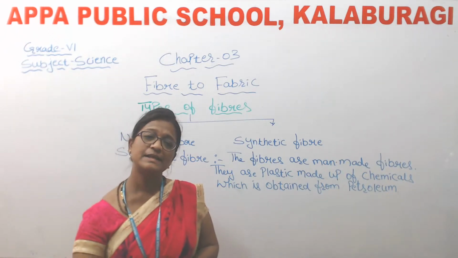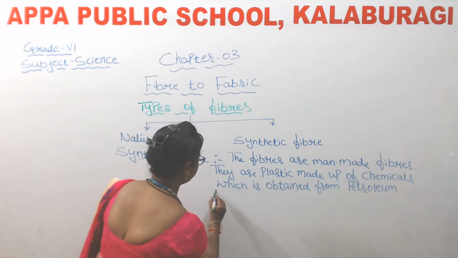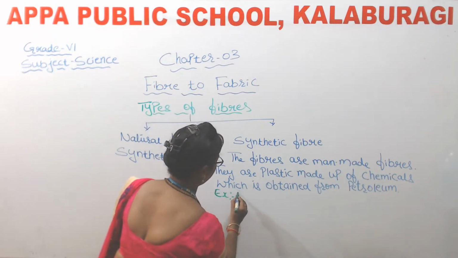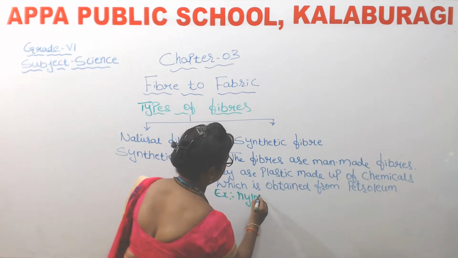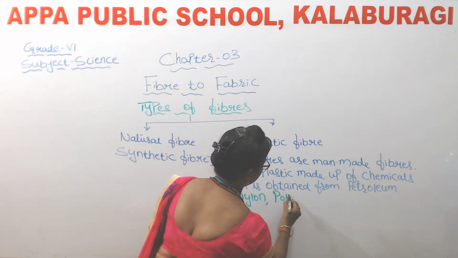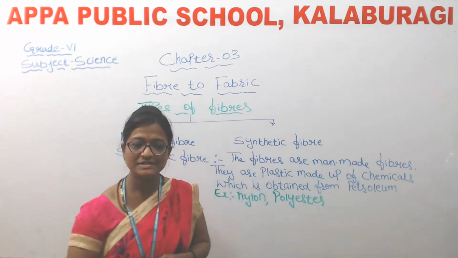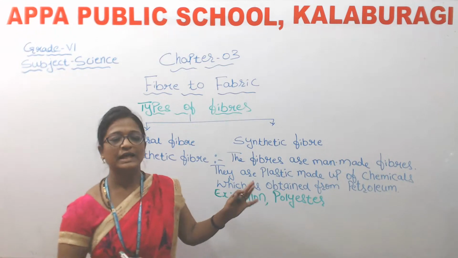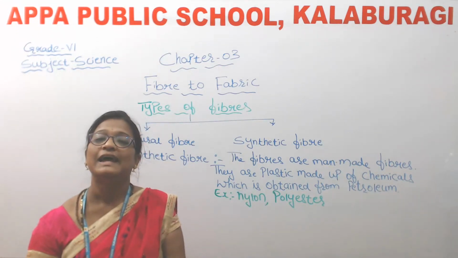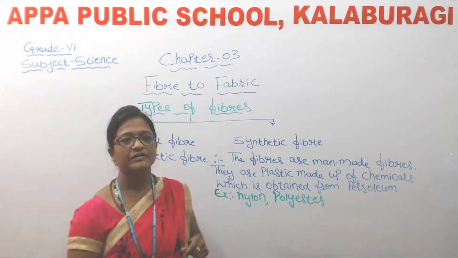And now what are the examples of these synthetic fibers, children? Nylon, polyester, isn't it? So nylon, polyester and even acrylic is also an example of synthetic fiber.